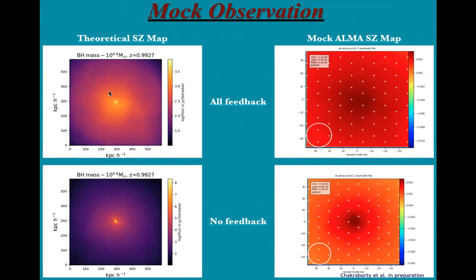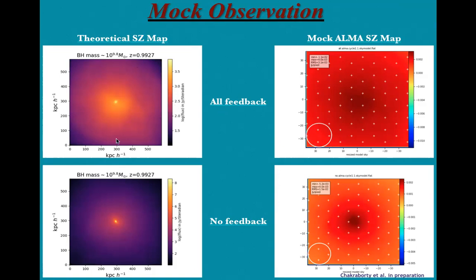So why have we selected this? Because we are trying to match it with the Teacup AGN, which is an observational target. The Teacup AGN is an AGN at redshift 1, and it has a similar mass. So we are trying to match our AC map to that.